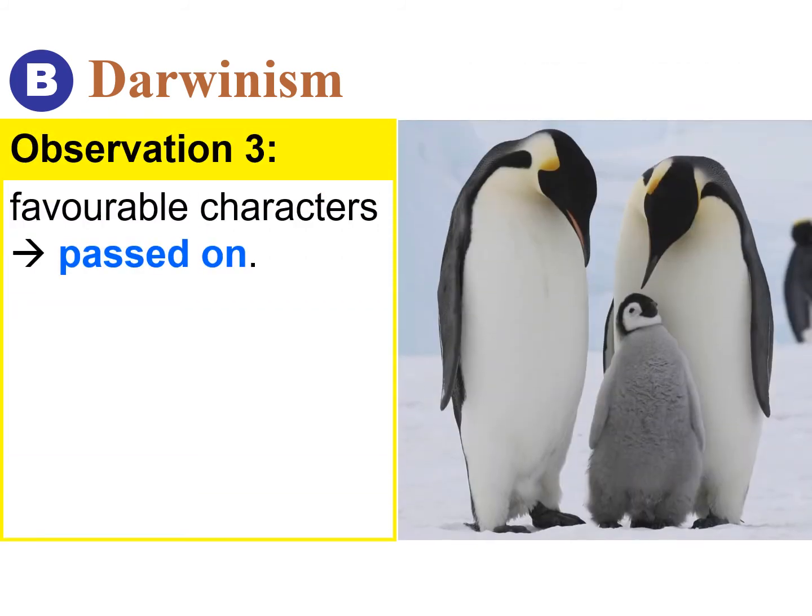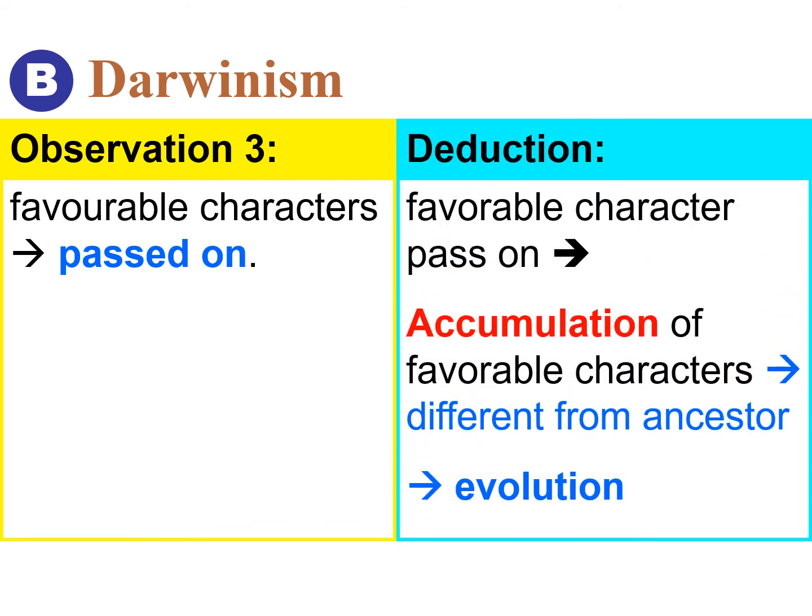Darwin observed that organisms with favorable character can pass on the character to the next generation. After generation and generation, the accumulation of favorable character can cause a different look from the ancestor. This is what we call evolution.